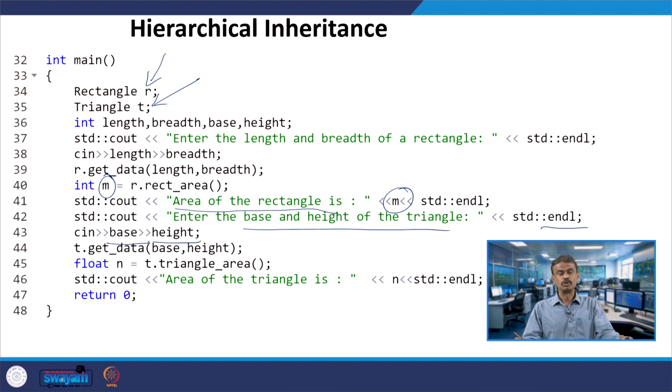When you provide base and height, T is invoking get_data, passing base and height.